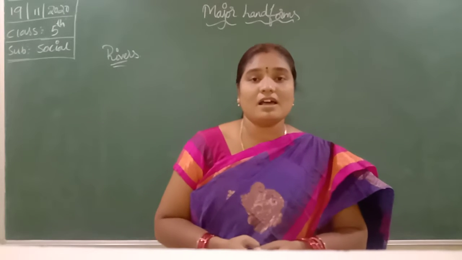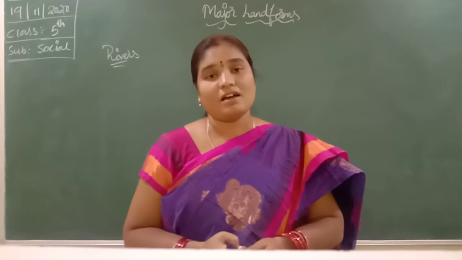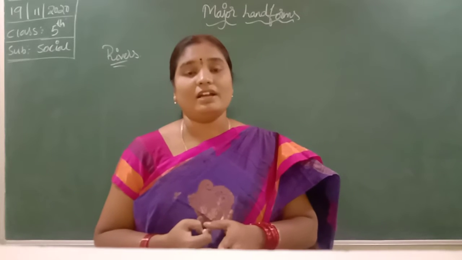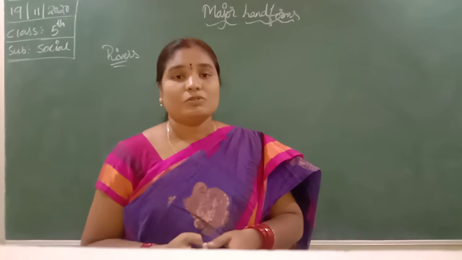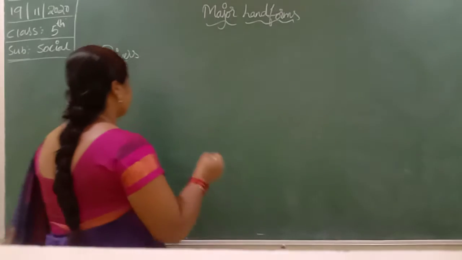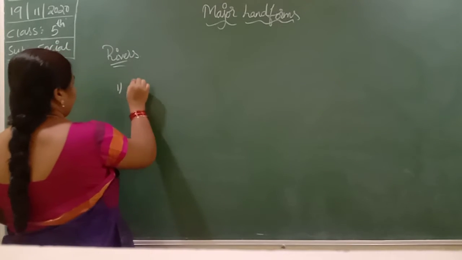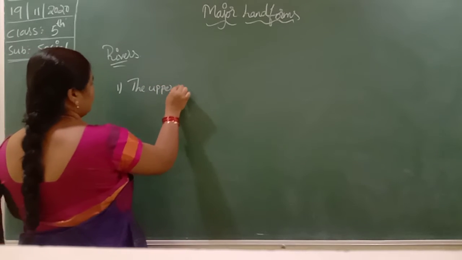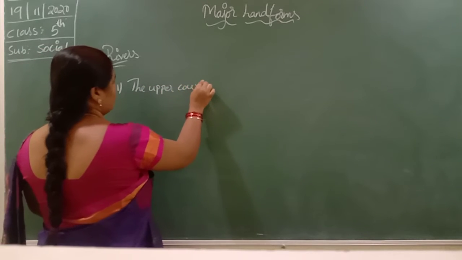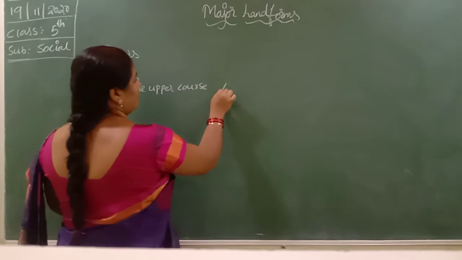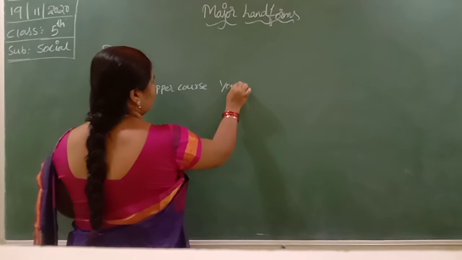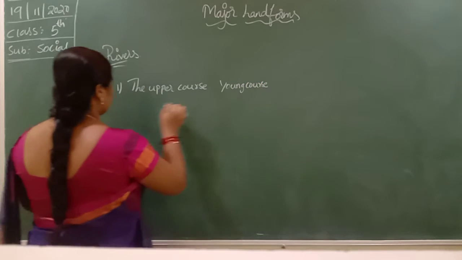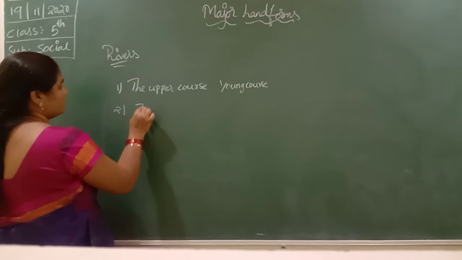The course of the rivers is divided into three types. The upper course, which is also known as the young course. Next one is the middle course.